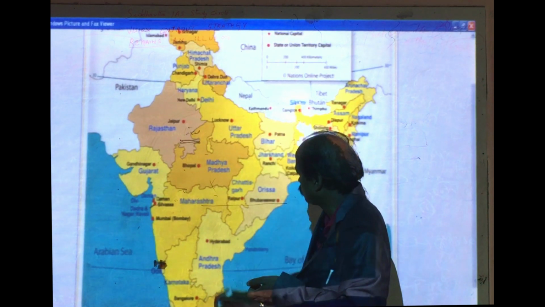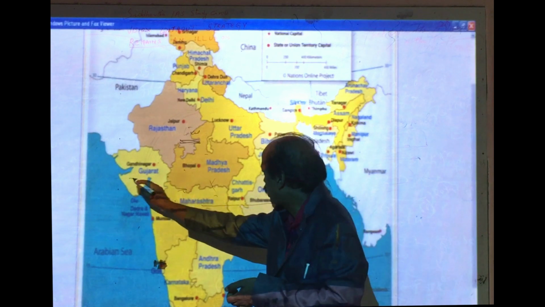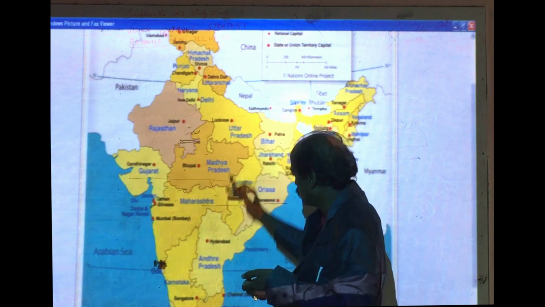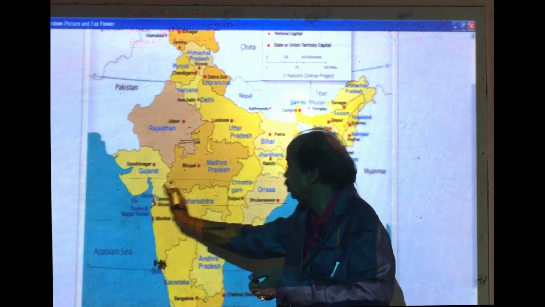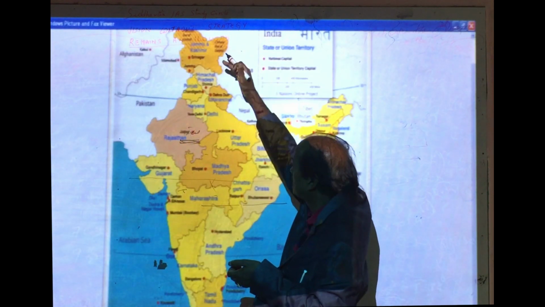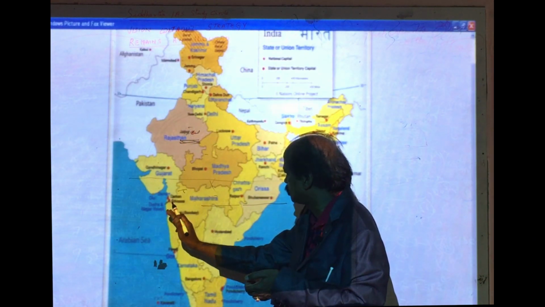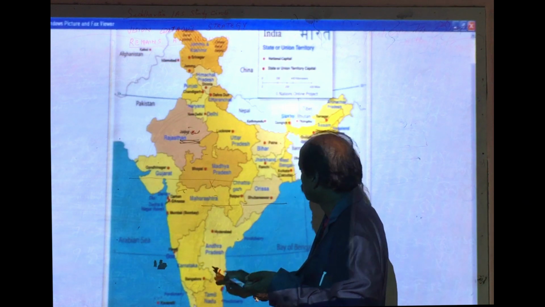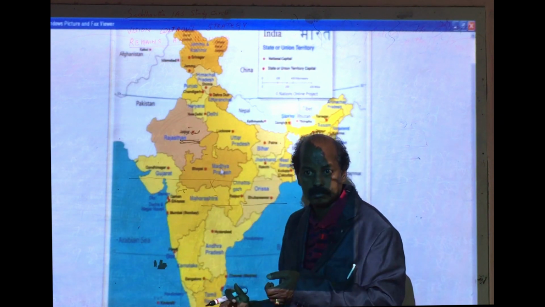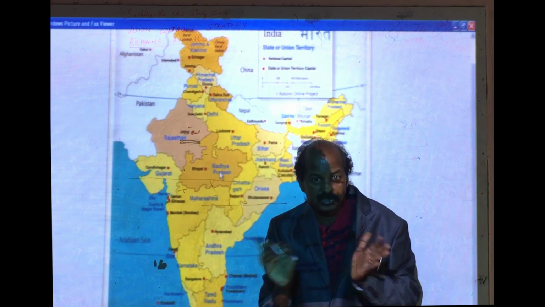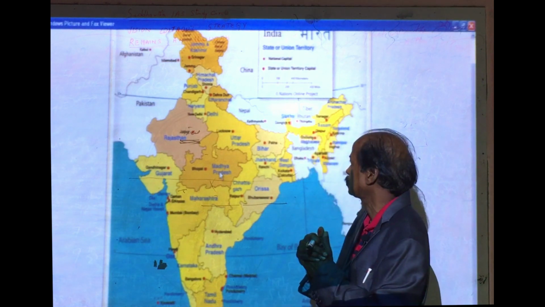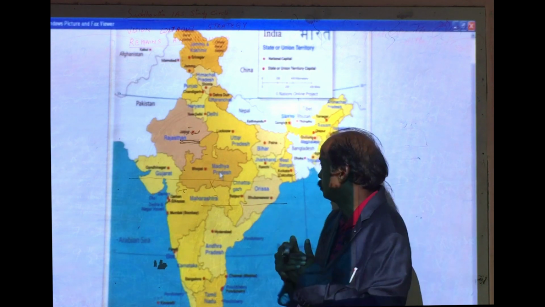Coming to all the states, this is the Tropic of Cancer. These are northern states, these are southern states, these are the western states, these are the eastern states. Like that you have to know very clearly. What are the northern states? What are the western states? What are the eastern, southern states? You have to know physically, geographically, very clearly, and their capitals without any confusion.